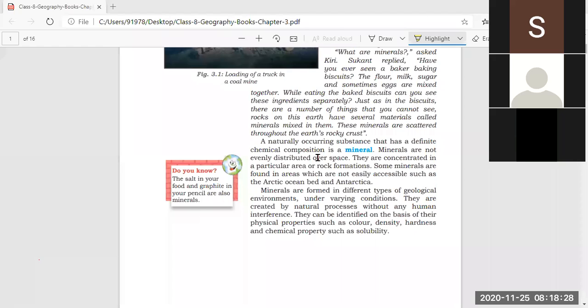Next, a naturally occurring substance. Now, the definition of mineral you can underline in your book.